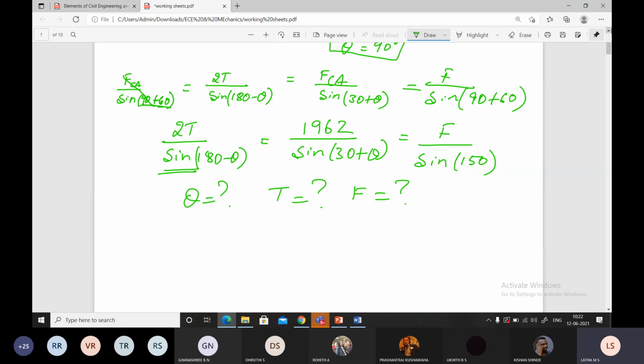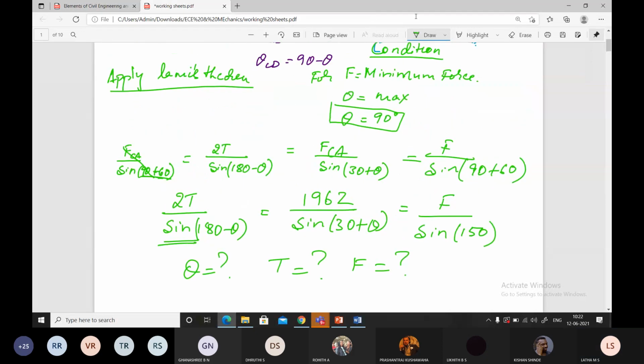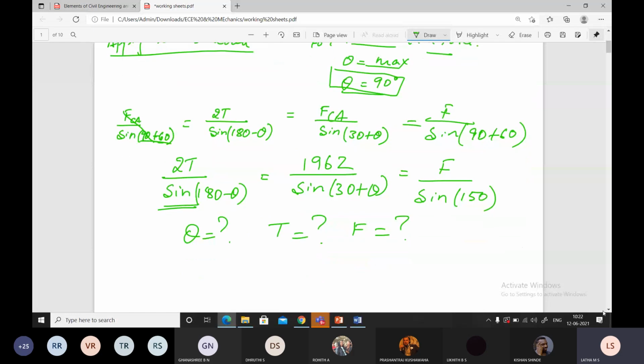We have written here this condition stating that for F to be minimum, theta has to be maximum. What can theta range from in one quadrant? It can range from 0 to 90 degrees. So I can substitute theta as 90 degrees or equate it to sine 90.